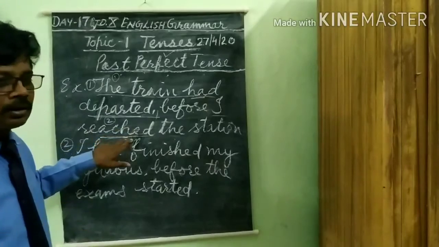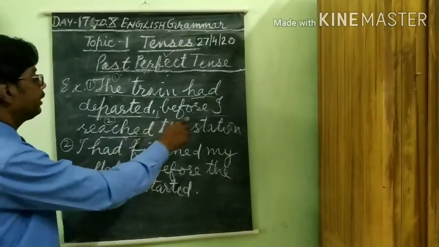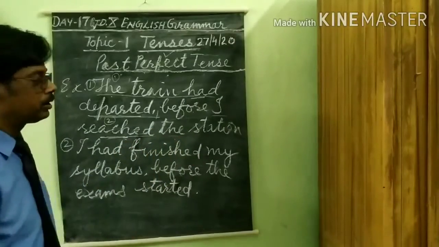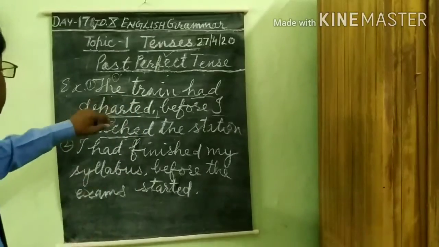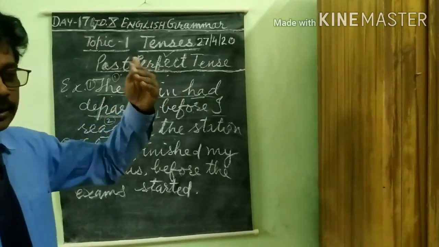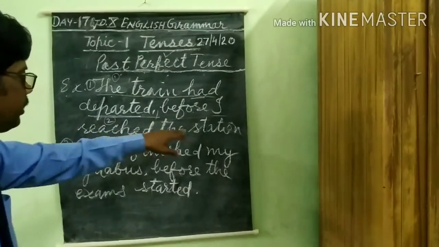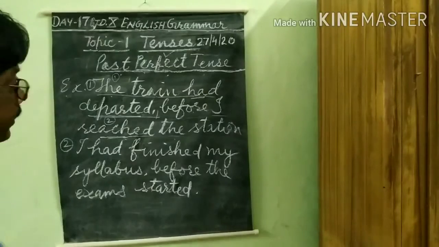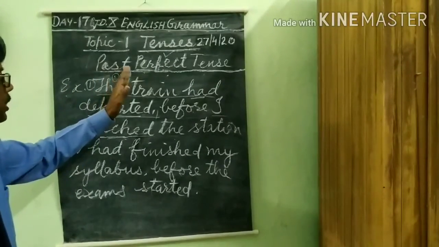This action took place in the second clause: I reached the station. There are two functions. One function is related to the train, the departing of the train, which had completed before I reached the station. So in this situation we will use this tense, past perfect tense.